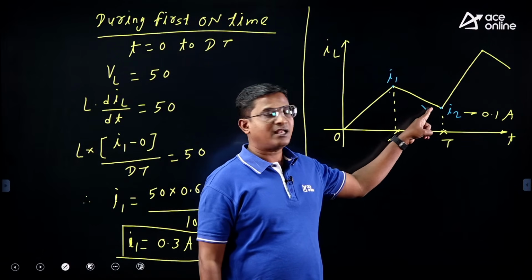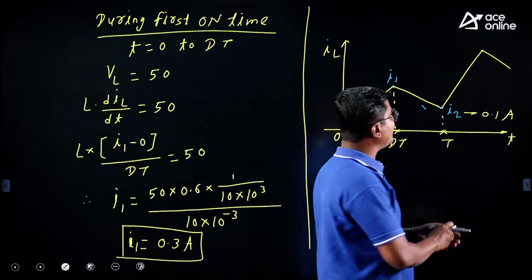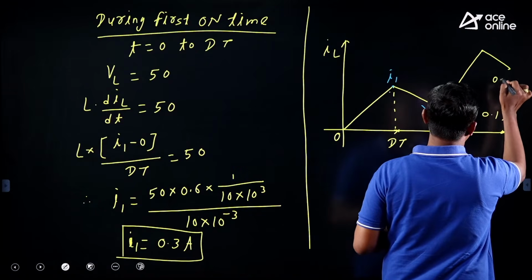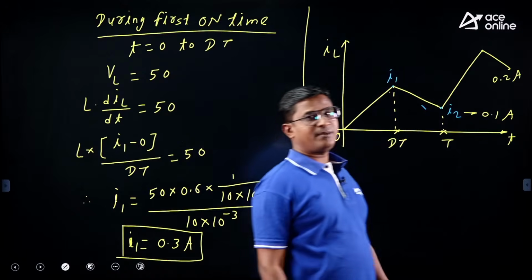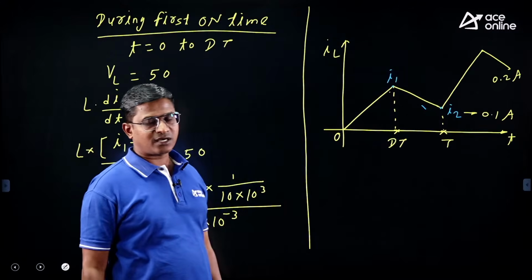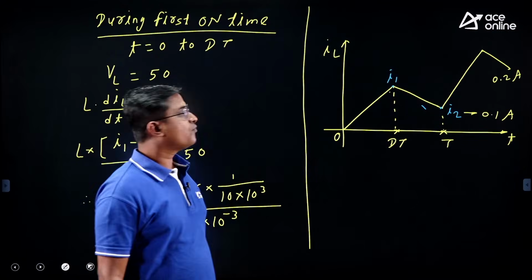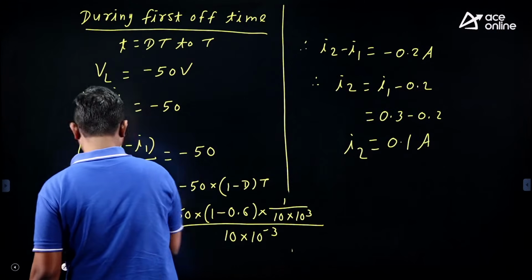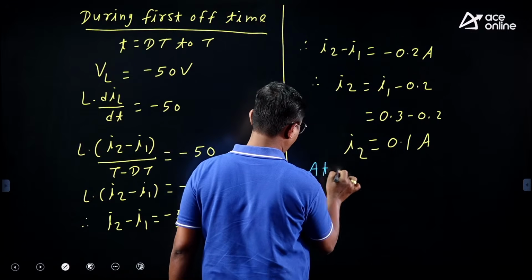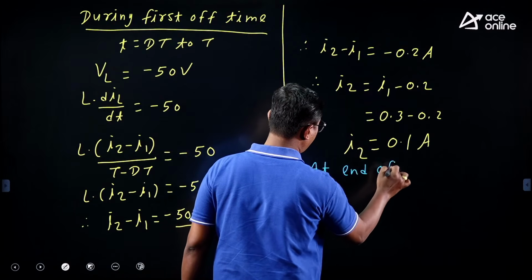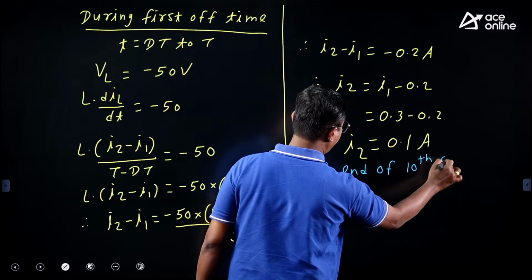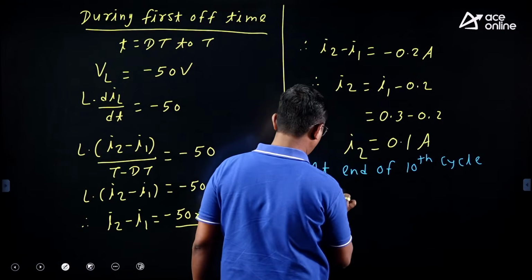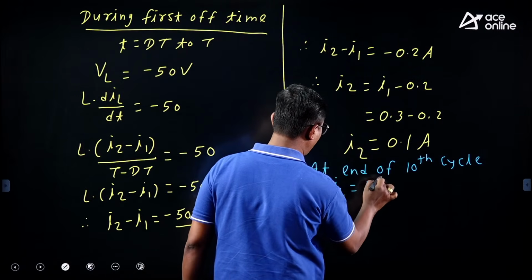During the second cycle my inductor current will change from 0.1 to which value? 0.2 ampere here. Similarly tell me at the end of the 10th cycle what is the current flowing through the inductor? It is 1 ampere. So I can write at the end of the 10th cycle, inductor current value IL is equal to 1 ampere.